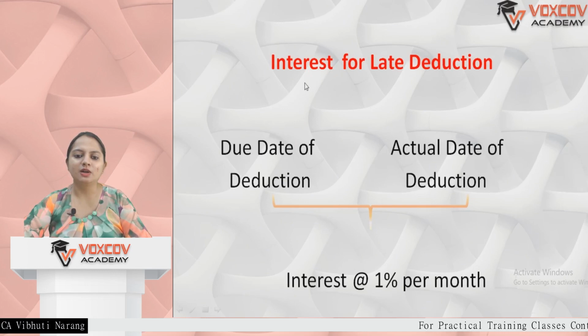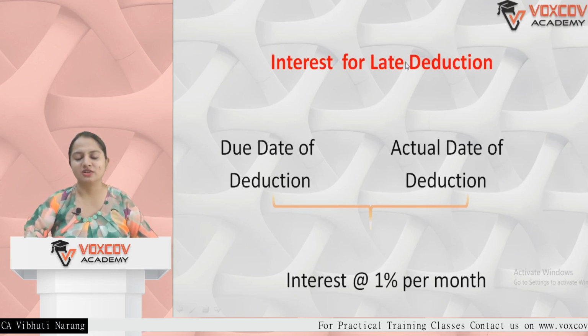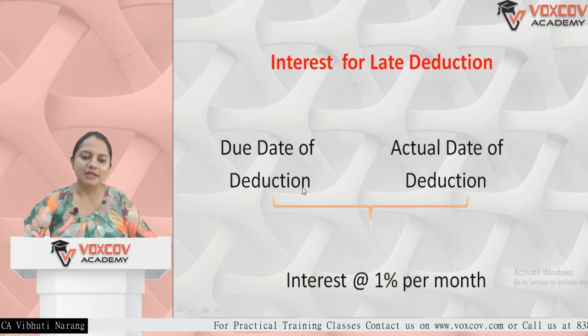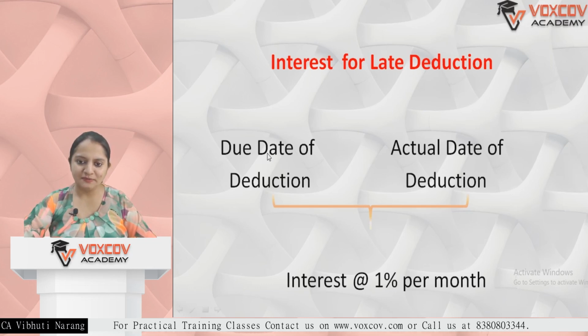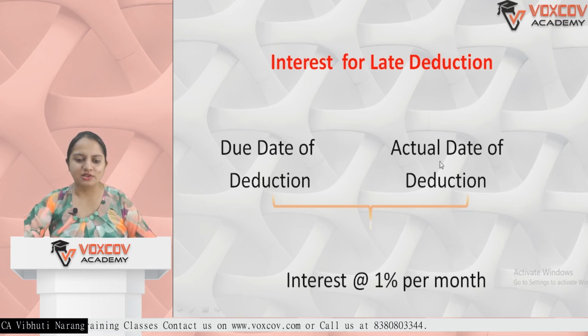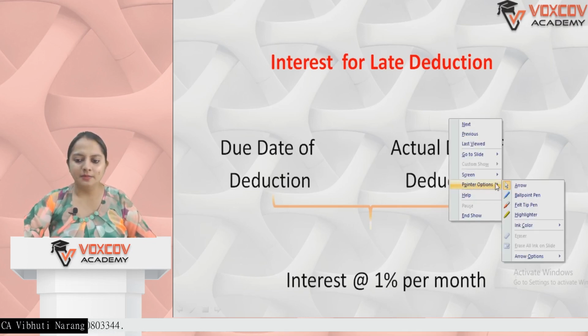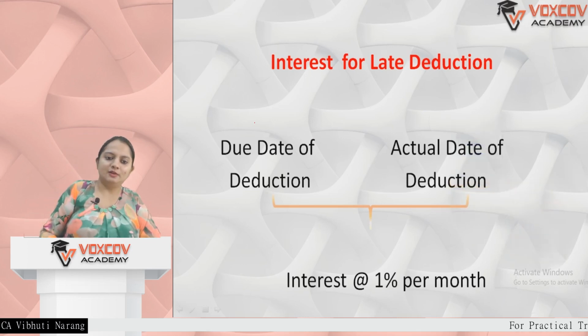First of all, interest for late deduction. Interest for late deduction means there is a variation between the due date of deduction and the actual date of deduction. For example, I received a bill on which TDS was liable to be deducted.